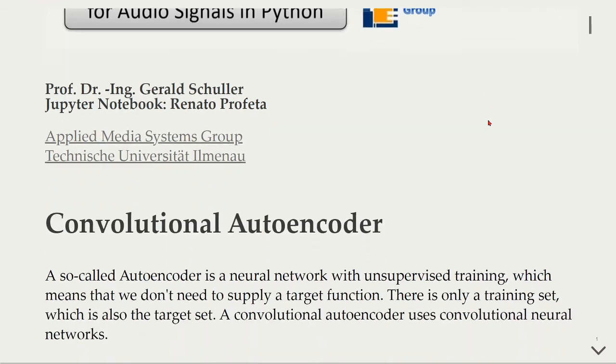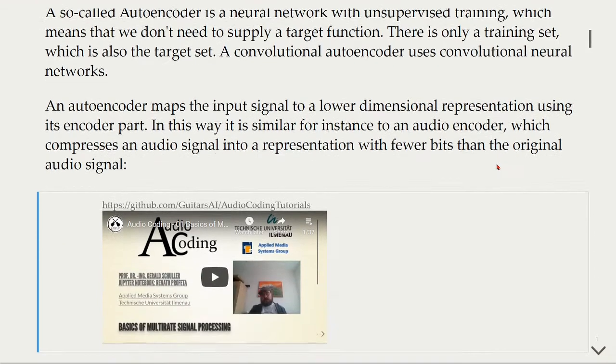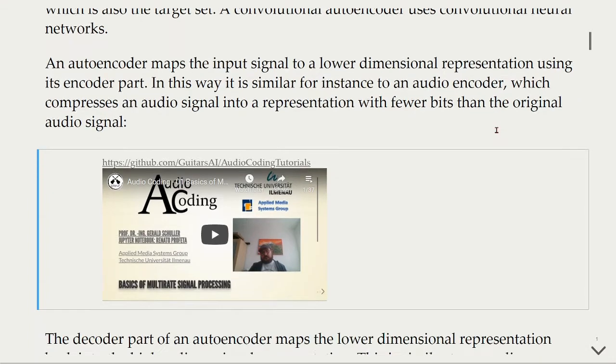So let's get started. A so-called autoencoder is a neural network with unsupervised training, which means that we don't need to supply a target function. There is only a training set, which is also the target set. A convolutional autoencoder uses convolutional neural networks. An autoencoder maps the input signal to a lower dimensional representation using its encoder part. In this way, it is similar, for instance, to an audio encoder, which compresses an audio signal into a representation with fewer bits than the original audio signal.